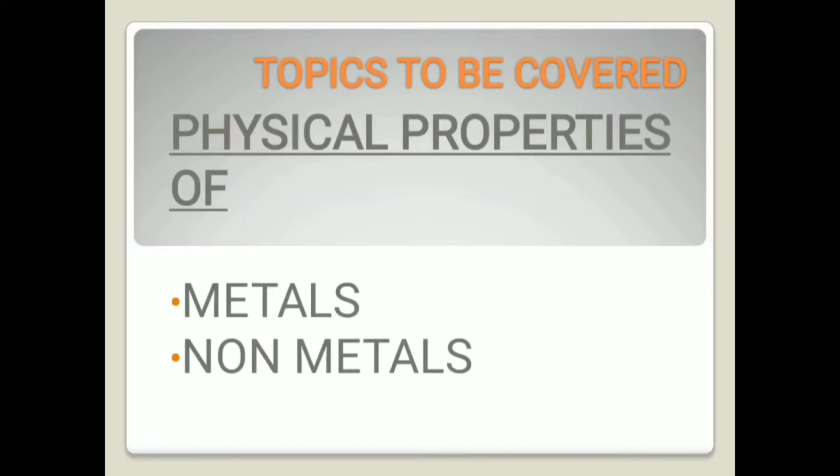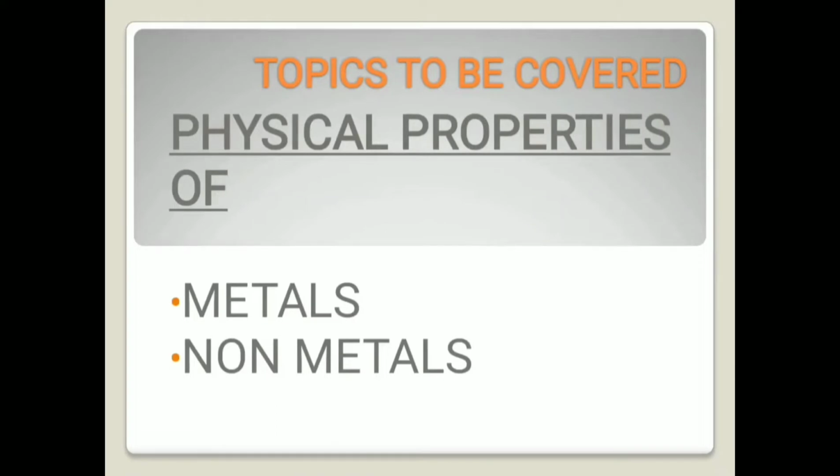Now, hence, we can conclude that the elements cannot be grouped as metals and non-metals on the basis of only the physical properties. We require some other properties as well, on the basis of which they can be classified into metals and non-metals. Now, as we said, we'll be talking about a few exceptions. We'll be discussing the exceptions that occur, so starting with the first exception.